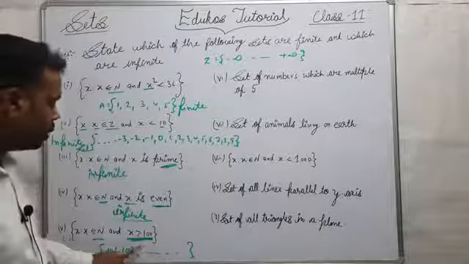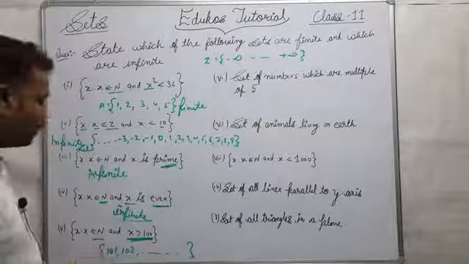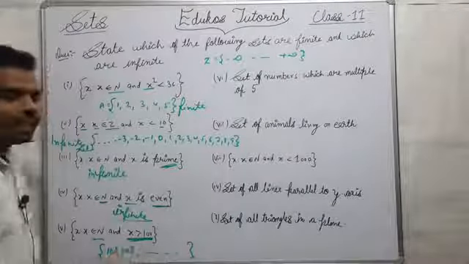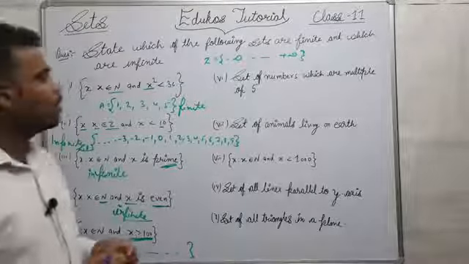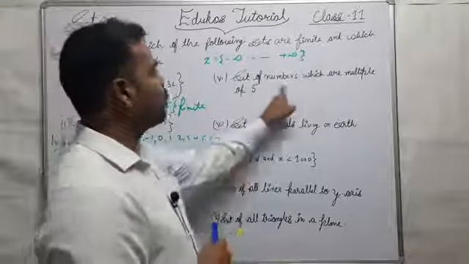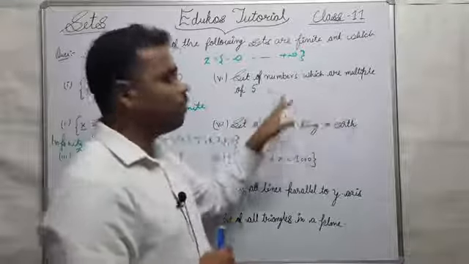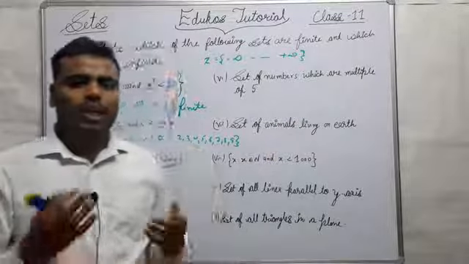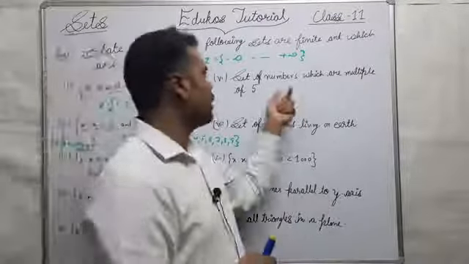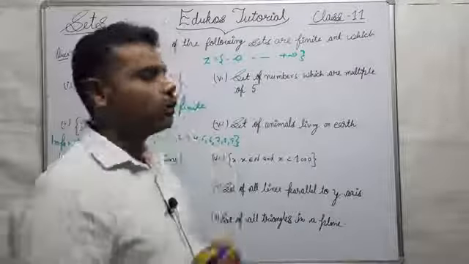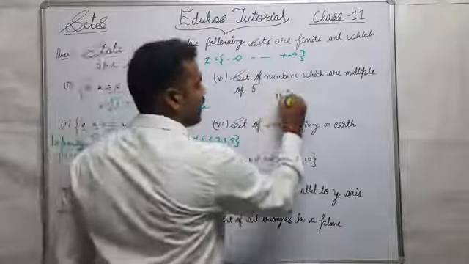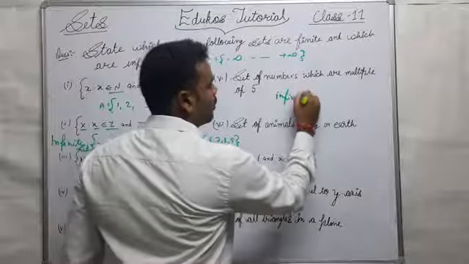So here also this is an infinite set. Now next question, set of numbers which are multiples of 5. There are too many numbers which are multiples of 5, so again it is an infinite set.